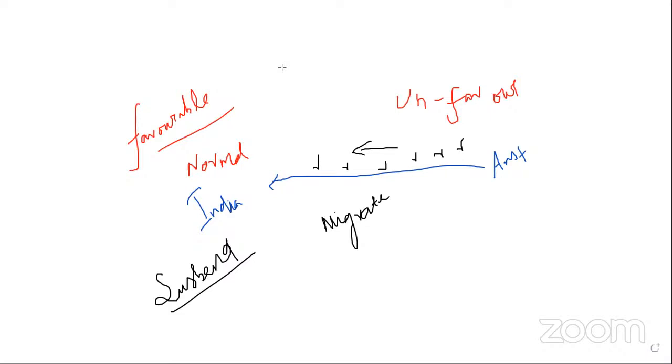During the unfavorable condition, what will they do, my dear? Any idea, Dhanalakshmi? No, sir.